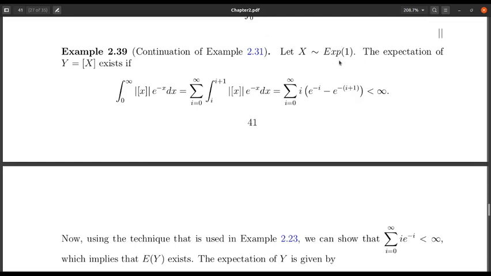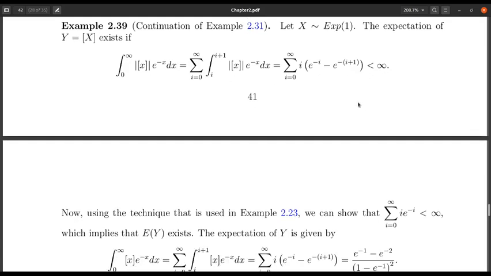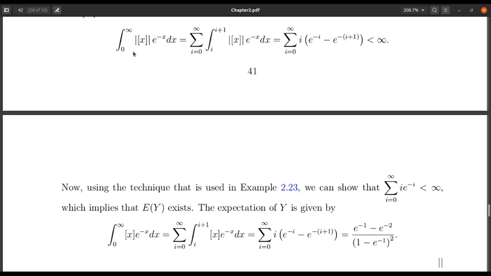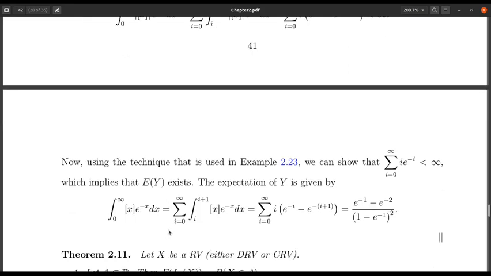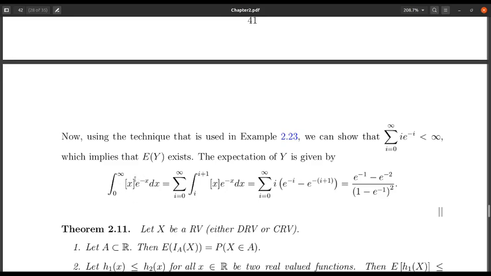Now, as the density function of x is 0 on the negative part of the real line, that basically boils down to the integral from 0 to infinity of mod of floor of x times e to the power minus x dx. So if this integration is finite, I am fine, and you can check very easily that this integration is finite. Once this integration is finite, the expectation can be found, and the expectation is basically this integration, which you can easily check turns out to be this one. So in this case, the expectation of floor of x is basically this quantity.